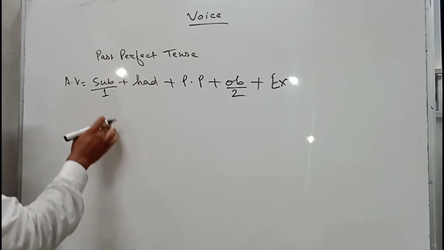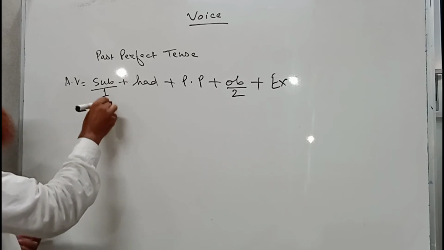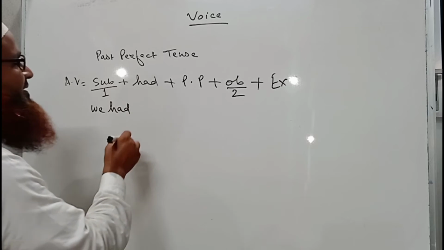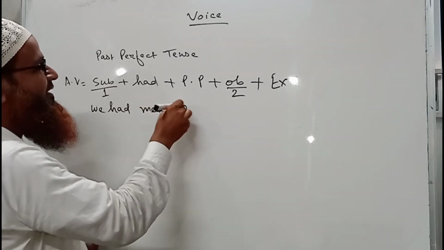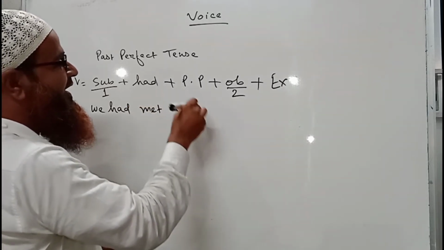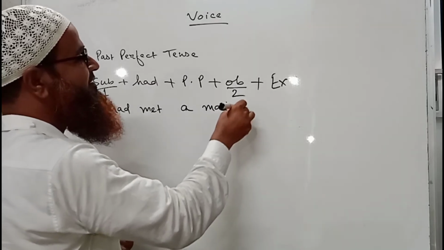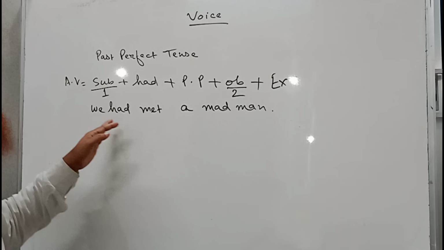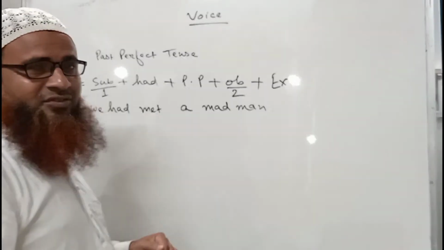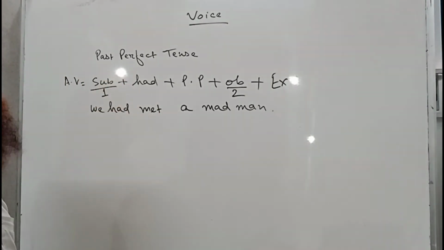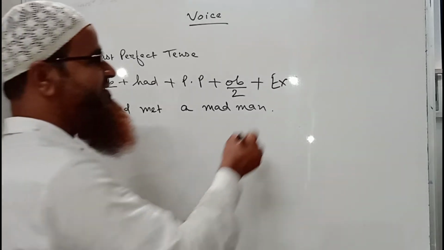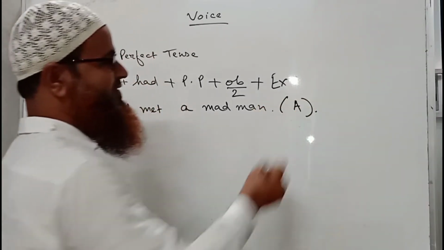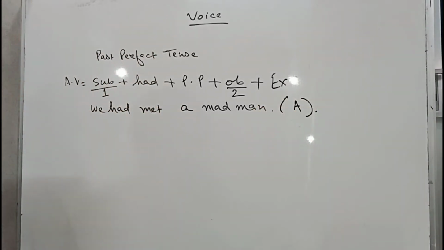Okay, now I am writing a sentence. We had met a madman. Okay, I have written a sentence. We had met a madman. So this is a sentence of this structure, that means the sentence of past perfect tense. So this is a sentence of active voice. So I have written here A.